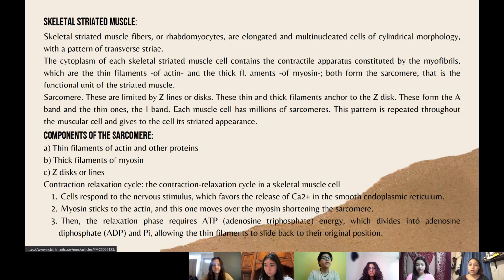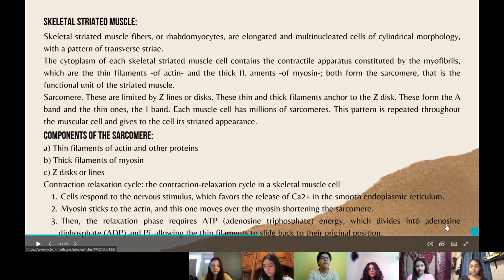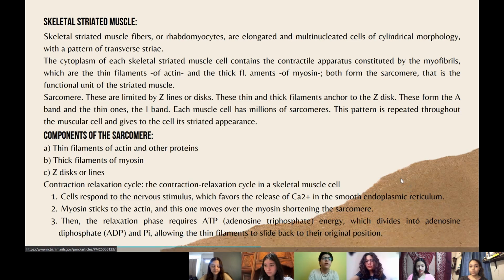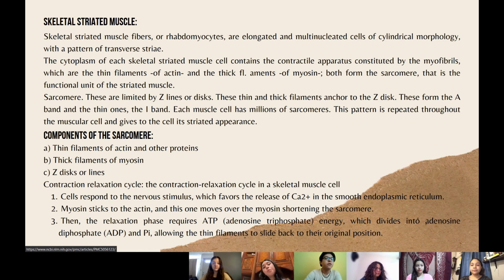And the skeletal striated muscle. Skeletal striated muscle fibers or rhabdomyocytes are elongated and multinucleated cells of cylindrical morphology with a pattern of transverse striation. The cytoplasm of each skeletal striated muscle cell contains the contractile apparatus constituted by the myofibrils, which are the thin filaments of actin and the thick filaments of myosin. Both form the sarcomere, that is the functional unit of the striated muscle.